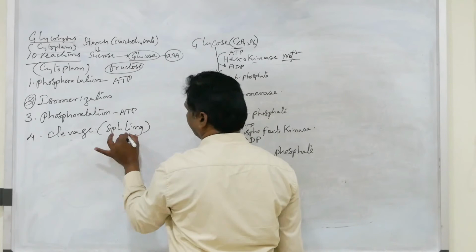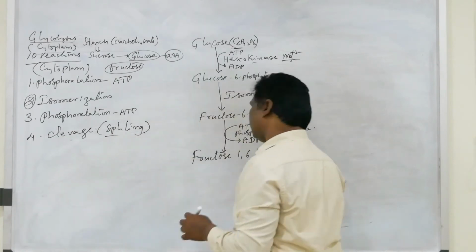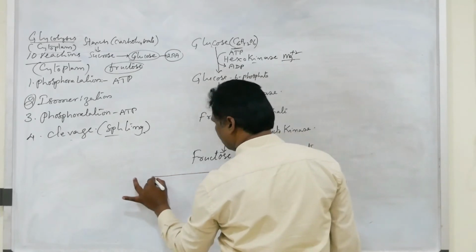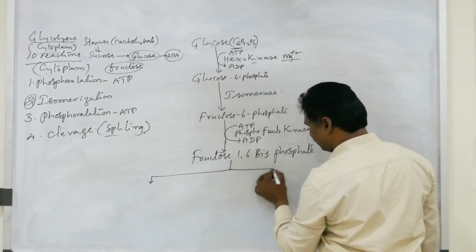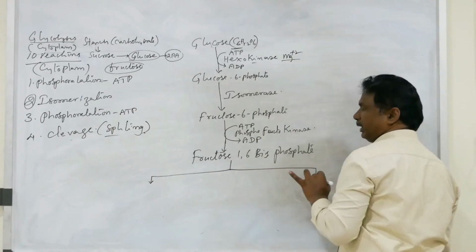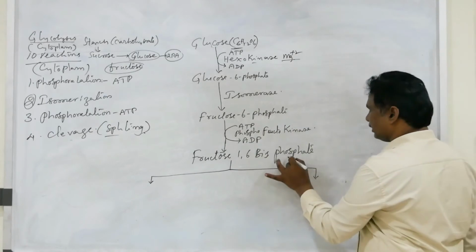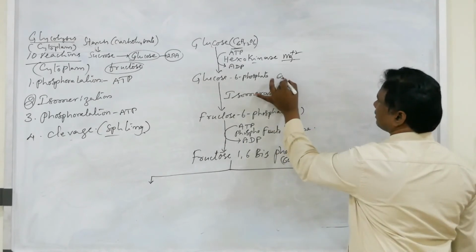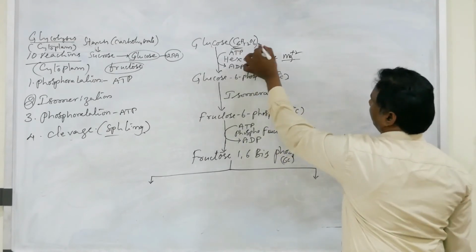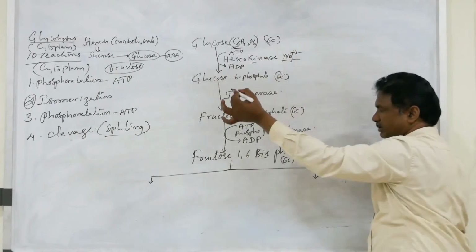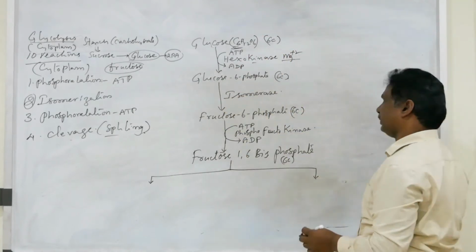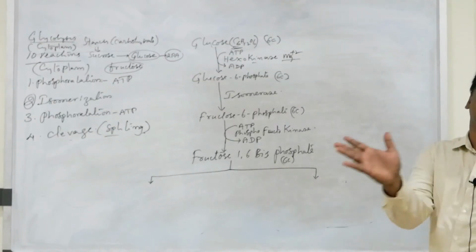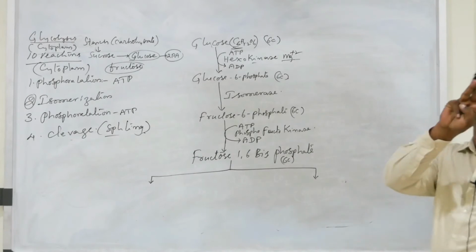In this cleavage, fructose 1,6-bisphosphate, which has 6 carbons like glucose, splits into 2 compounds, 2 trioses.